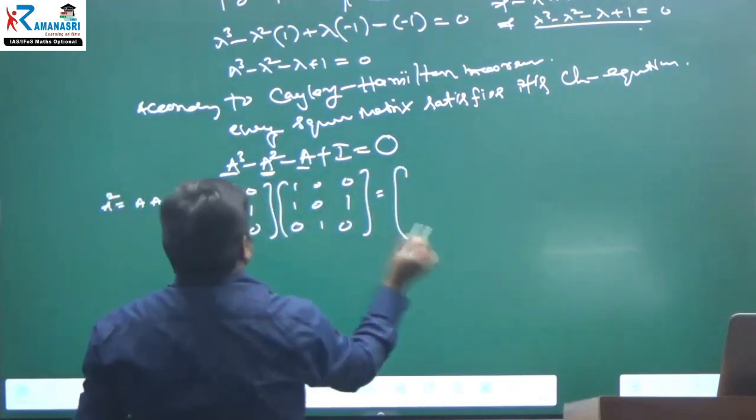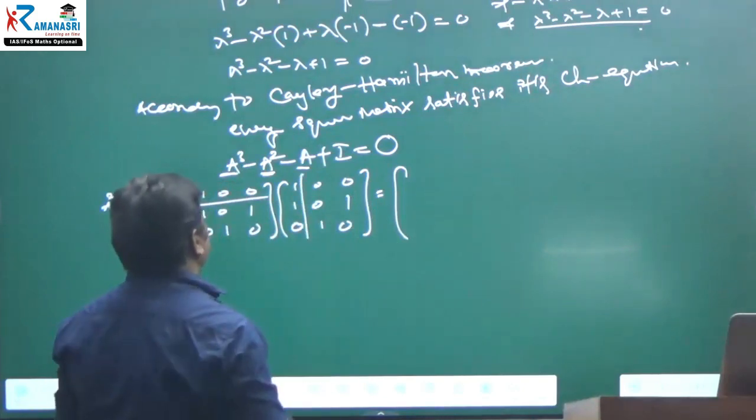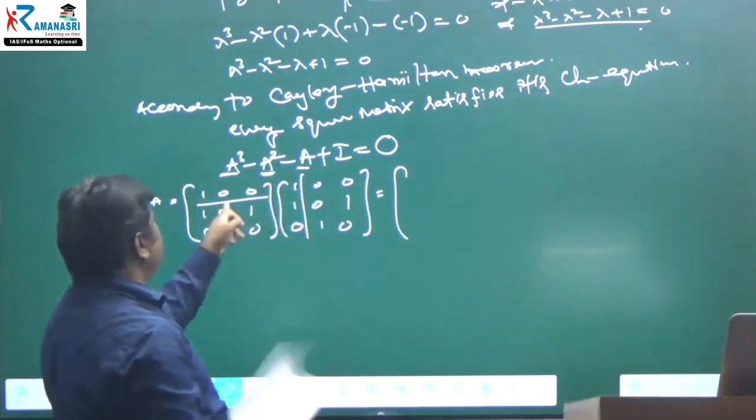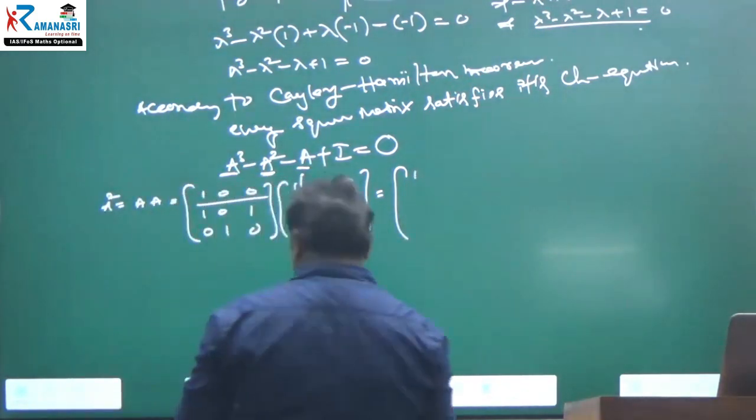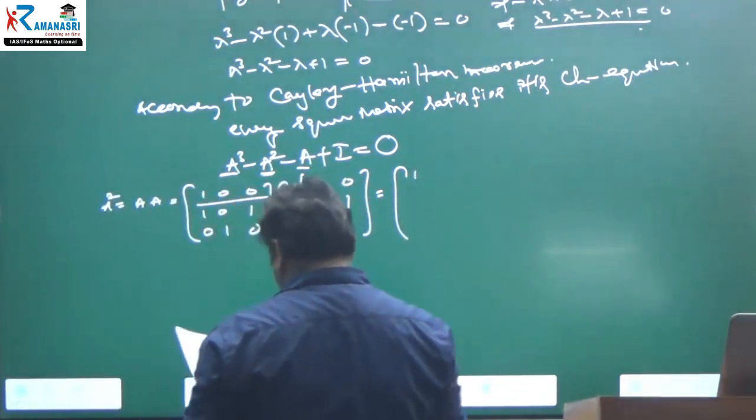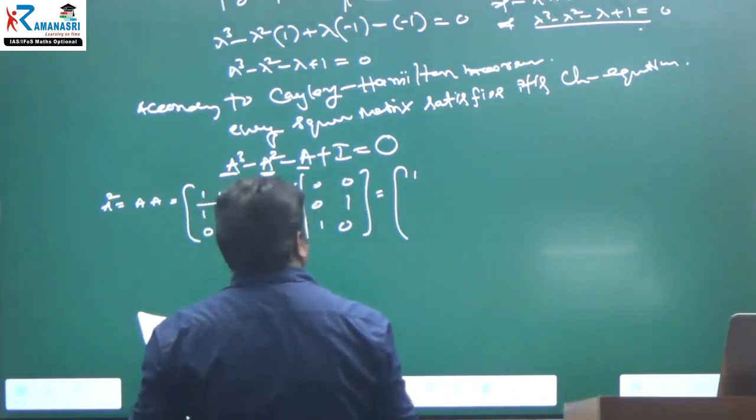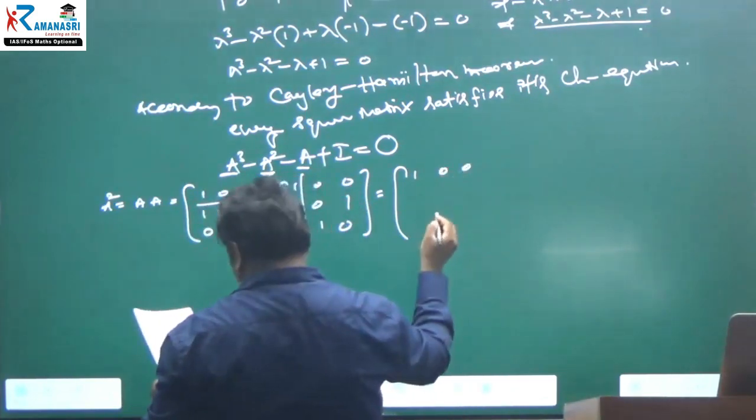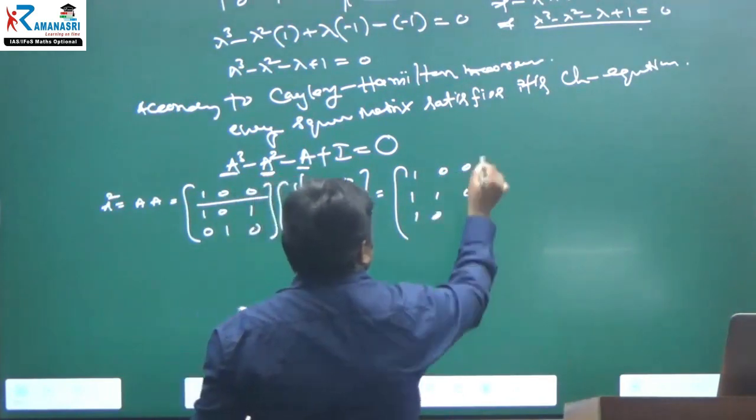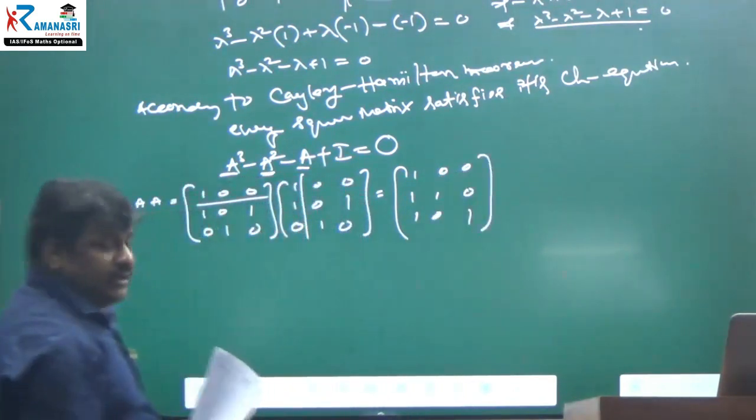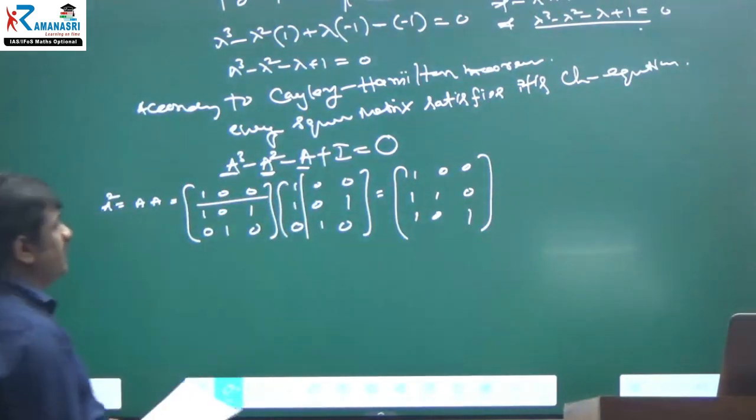This is equal to what? You can multiply row and column. First element: 1 into 1 plus 0 into 1 plus 0 into 0, therefore 1. Okay, right. You know that matrix multiplication. I am copying it. And you can multiply just like that. You know how to multiply.